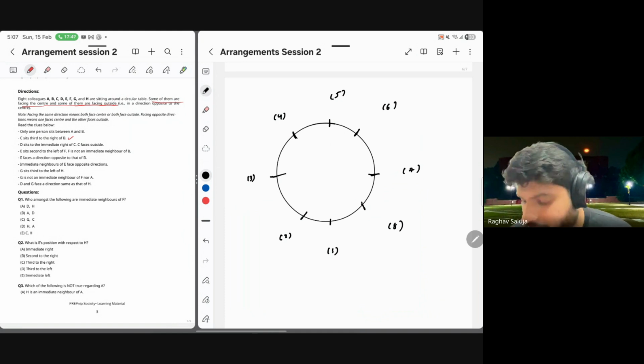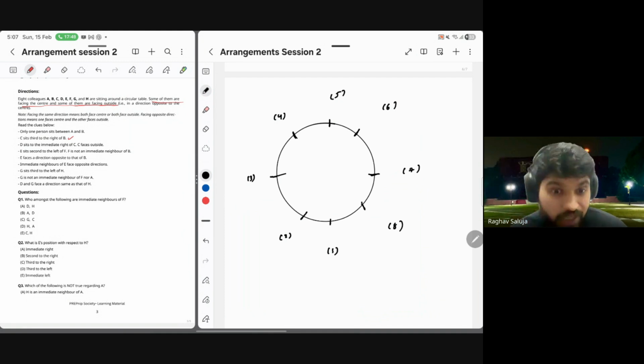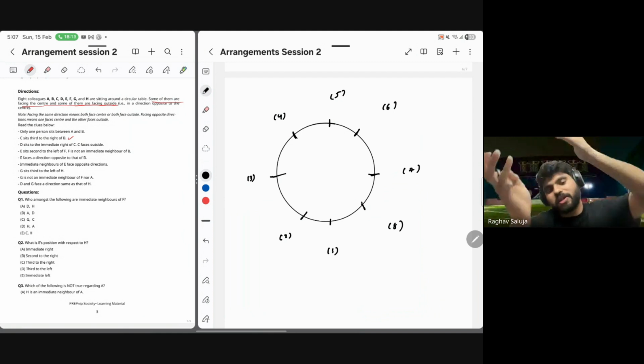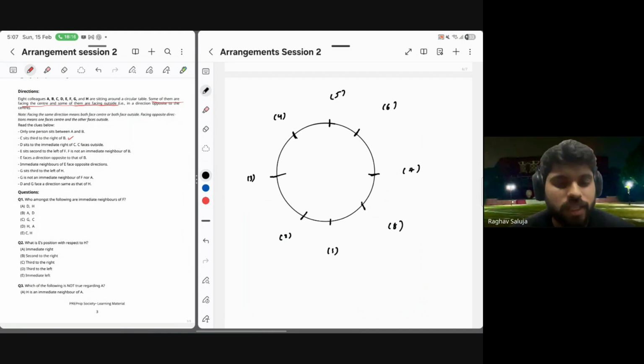Clue number 3 क्या कह रहा है? D sits to the immediate right of C. C faces outside. This is an anchor because now this gives me 2 definite positions. And in circular arrangements, the best thing is मैं कहीं से भी start कर सकता हूँ. मैं C को first position पे रख सकता हूँ. Why? Because at the end of the day, it's a circle. वो circle को rotate करोगे, आपस में same position ही बन जाती है. So as soon as I find my anchor, I place my first person in a circular arrangement and start solving.